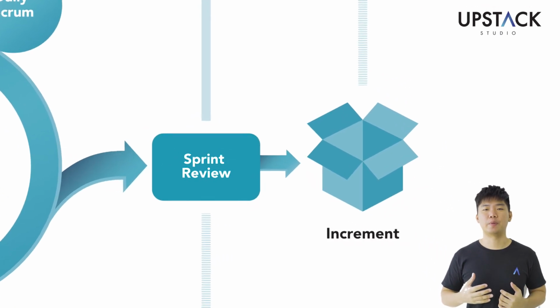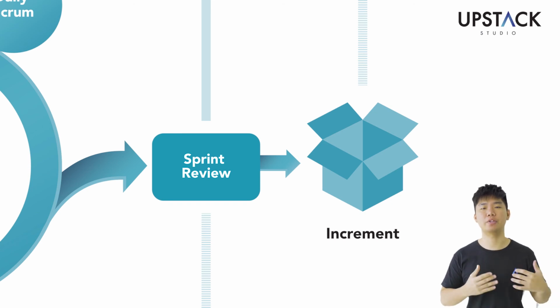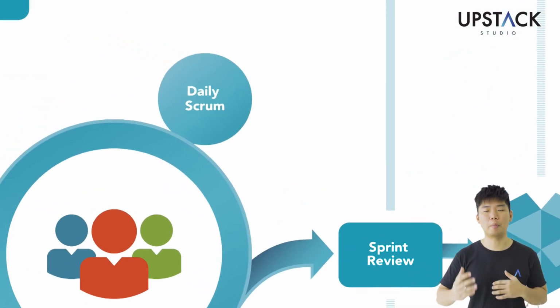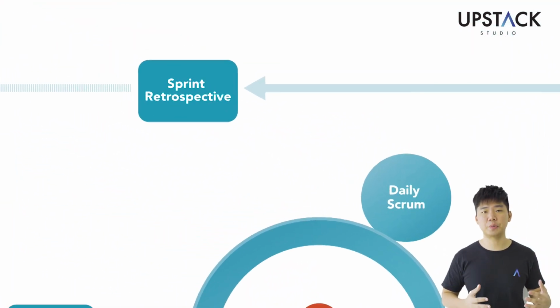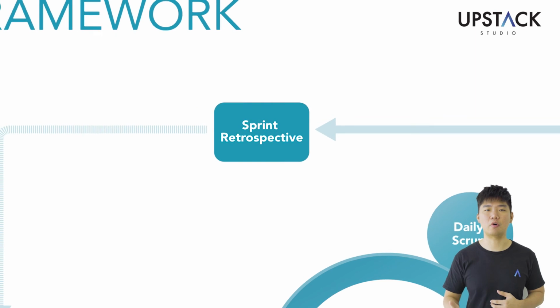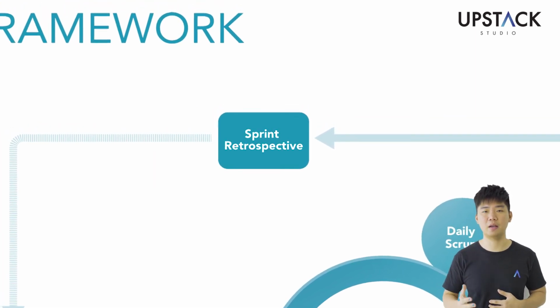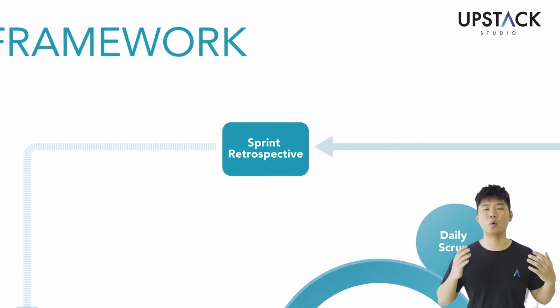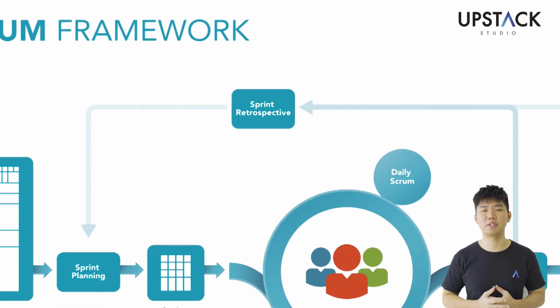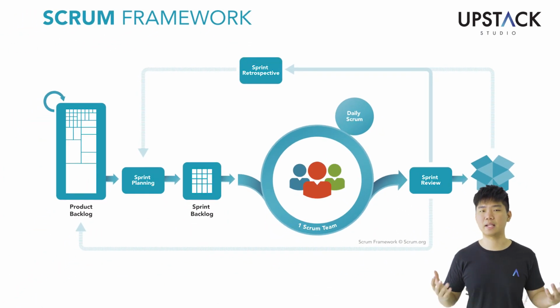At the end of the sprint, the team sits down together again to share the work that has been done and mark items that have achieved all the acceptance criteria as done. These items will be the increment or potentially shippable product. After the sprint review, sprint retrospective is organized to discuss and reflect on the past sprint, and the team will come up with a plan for improvements in the coming sprint. And the cycle keeps going.